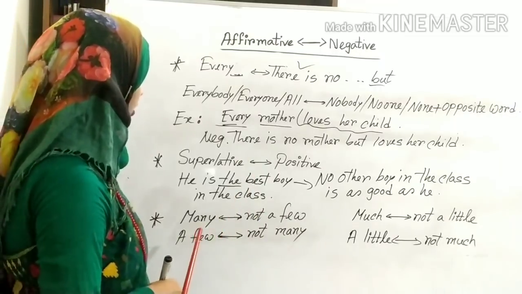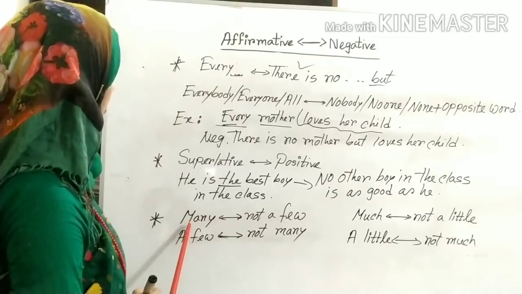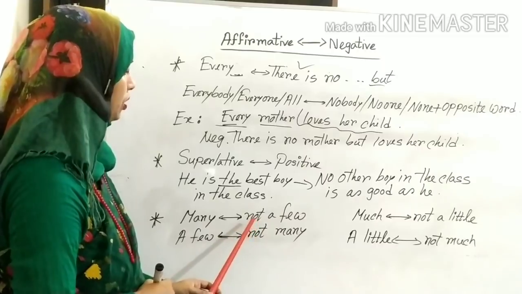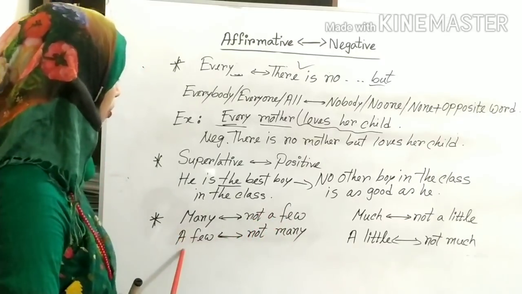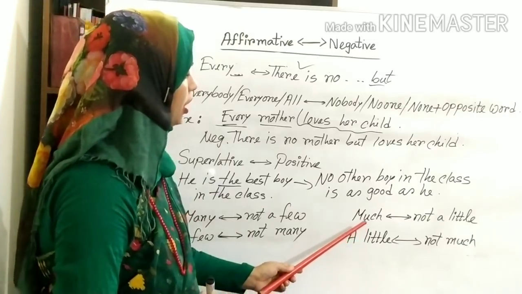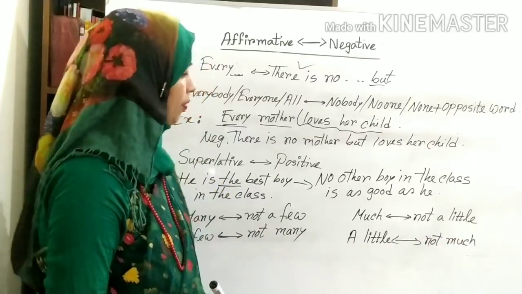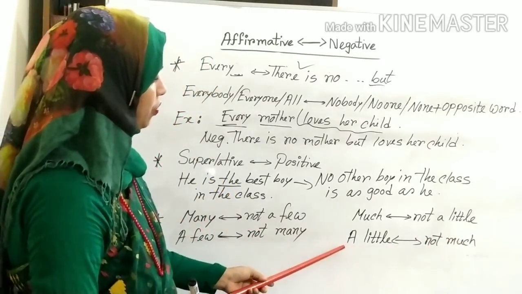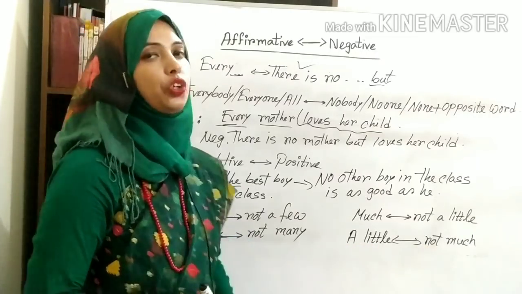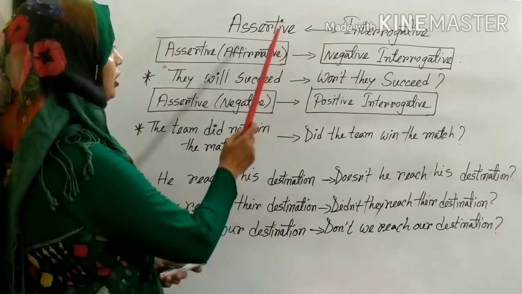Now, here you can look at other rules. In affirmative sentence, if you find many, you can make it negative by using not a few. A few, not many. And another rule is there, if you find much in negative sentence, you can use not a little. And for the next one, a little, if you find in affirmative sentence a little, you can write with not much.